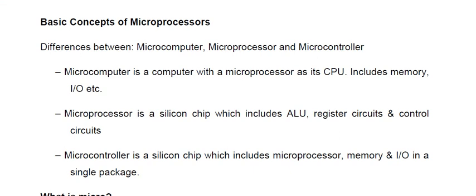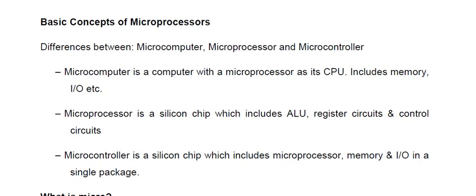A microcomputer is a computer which has a CPU like a microprocessor. Generally in a computer, a CPU will be there. CPU is nothing but the central processing unit. If the CPU is replaced with the microprocessor, then the computer can be called a microcomputer.